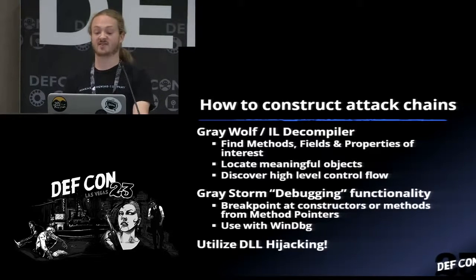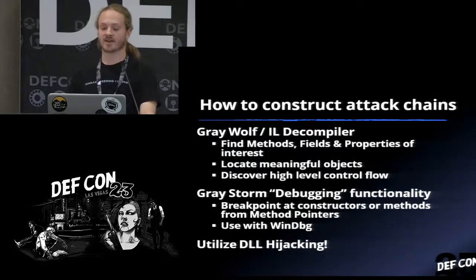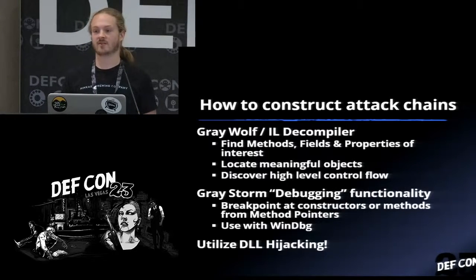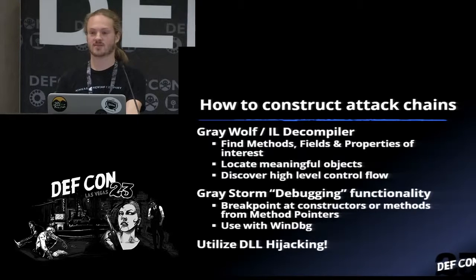And then find methods, fields, properties of interest that you can attack at the machine code level or at the just-in-time compilation manipulation level. And then, of course, like I mentioned, there's a little bit of debugging functionality thrown in here in the fact that I'm giving you the address of constructors and the address of methods that you're interested in. So you can just take those and throw them in a debugger and breakpoint at them. In the case of that fingerprint reader, I had no idea what specific event triggered that object to appear on the managed heap, so I just set breakpoints everywhere until something happened.